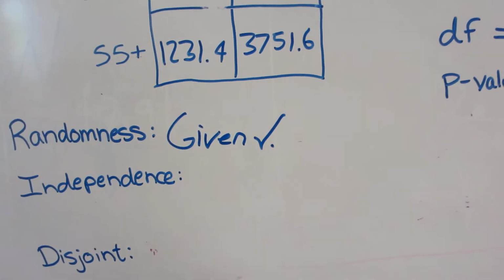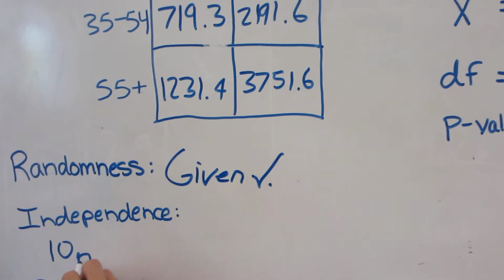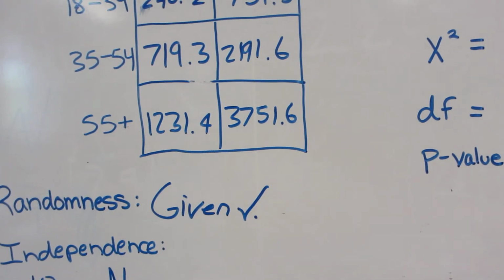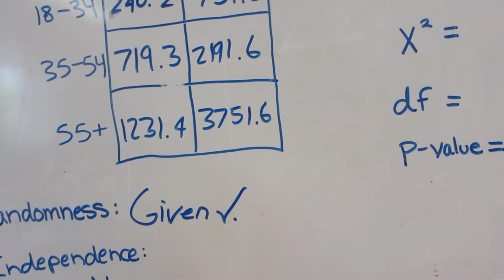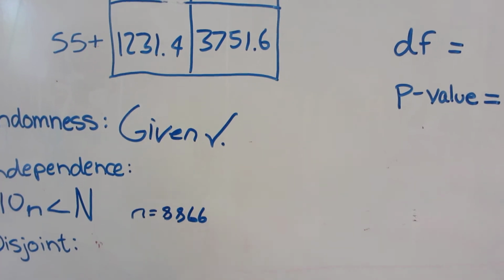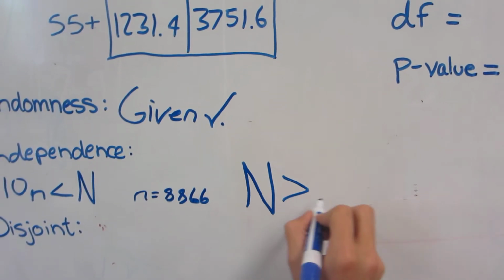Next, we have independence. The way we're checking for that is whether our sample was less than 1/10 of the population. It was given that our sample was 8,866 of all U.S. adults, and there are millions of U.S. adults, so we're pretty much guaranteed that it's no problem.